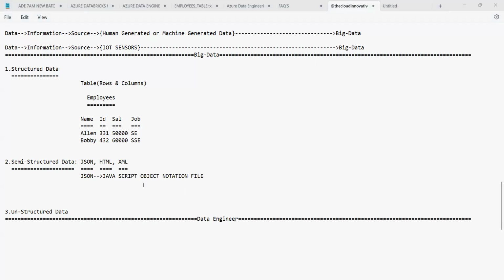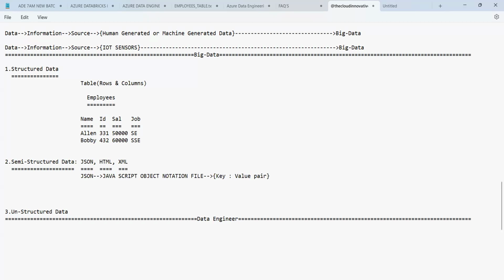The data in a JavaScript Object Notation file is recorded in the form of a key value pair, and the data is recorded in curly braces. These are the curly braces, guys.